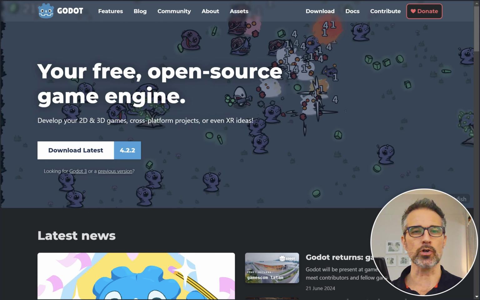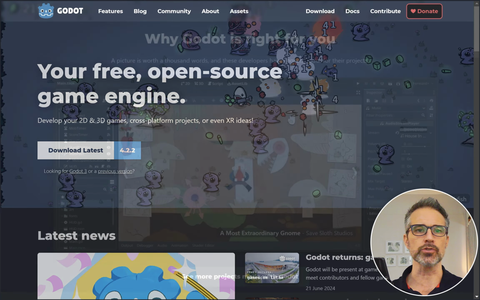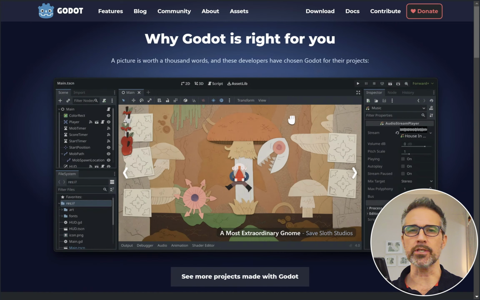So let's just start here and take a look at some of the features. So here we go over why Godot is right for you. Godot is free and open source, which is awesome. That means there's no cost to you to use it, and it comes with all of the features with that free price tier, as well as you can contribute to the open source project or fix bugs you encounter or add new features. It's a really cool way to build on top of the shoulders of giants here, but still be able to contribute and tweak things as you need them.